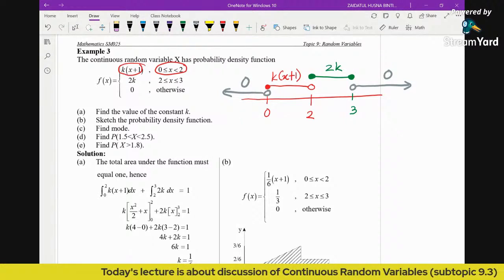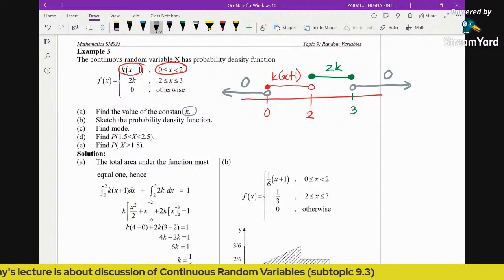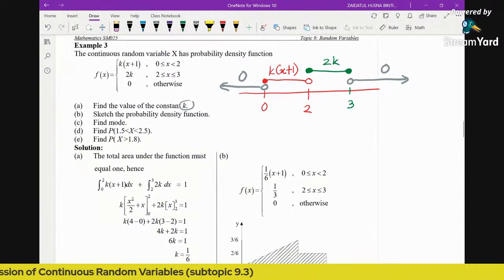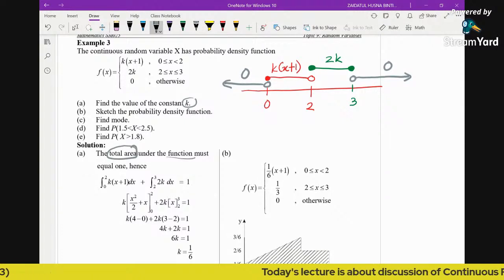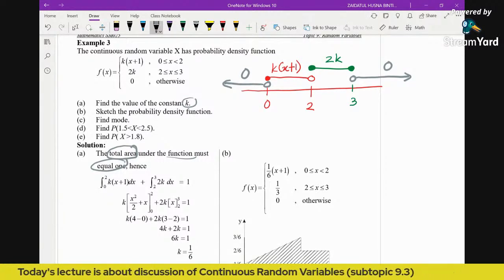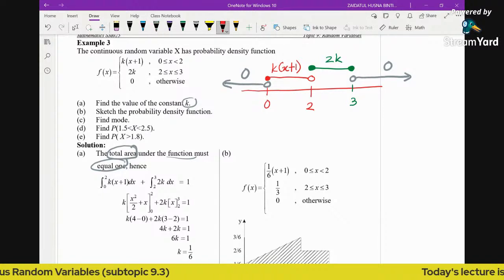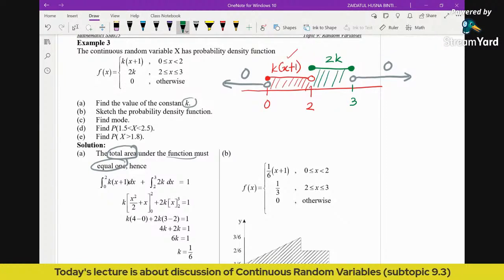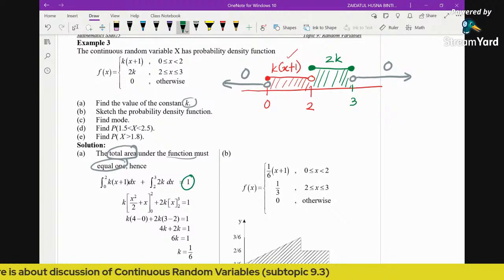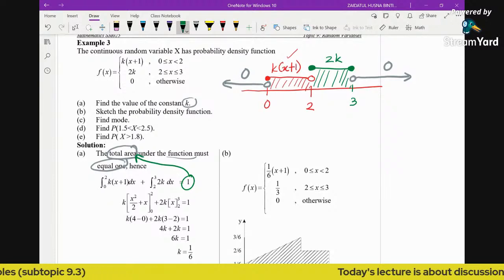Okay, so now find the value of constant k. How can we find the value of k? Again, by using the concept of probability for this continuous random variable, we know that total area under the function must equal 1. Now in this case, because we have two different functions, we are going to find the sum of the areas. So first we need to integrate the first function from 0 to 2, and then integrate the second function from 2 to 3, and we equate to 1. Why do we equate to 1? Again, because total area must be 1.